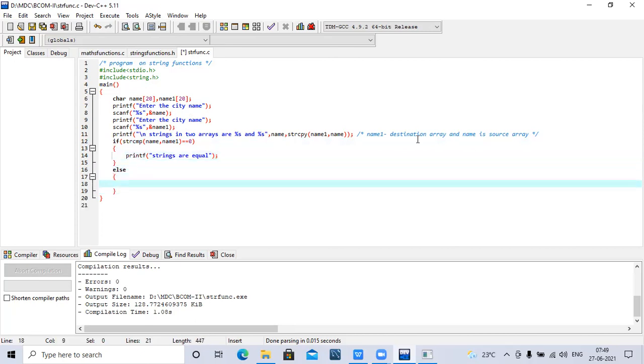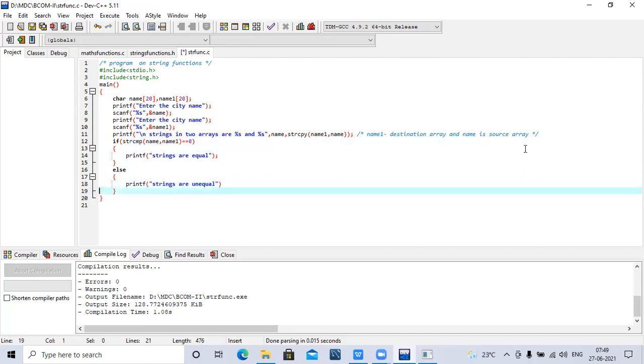Else printf strings are unequal. So this is how we can use the string compare.